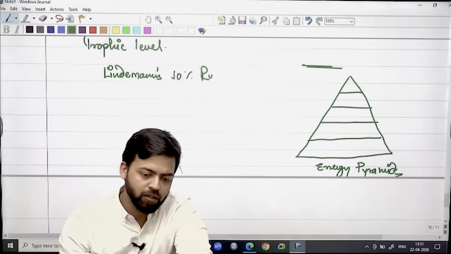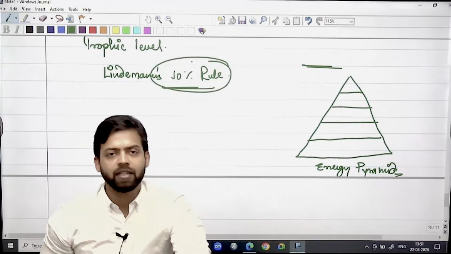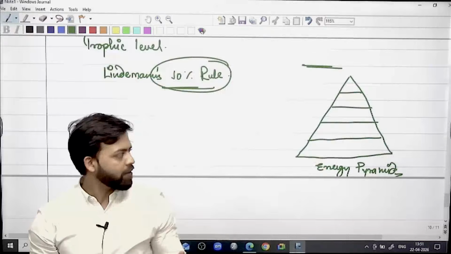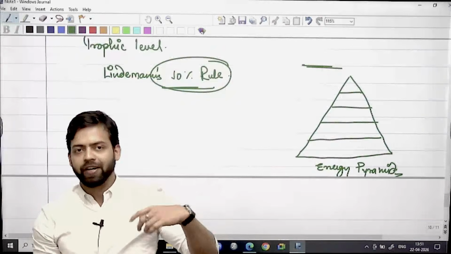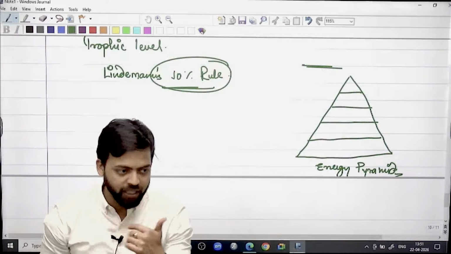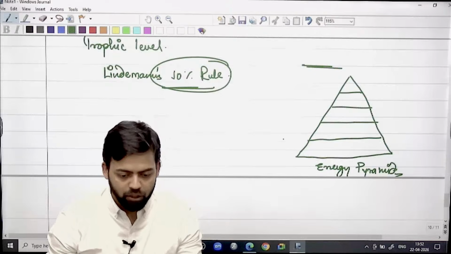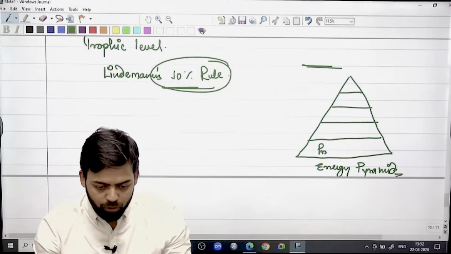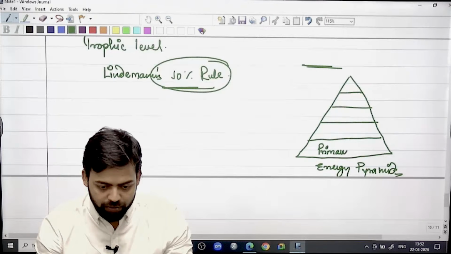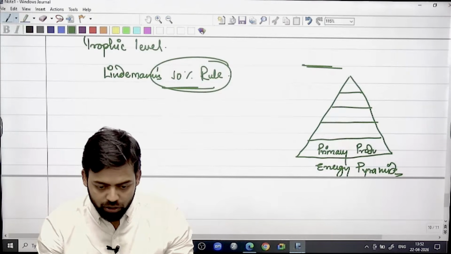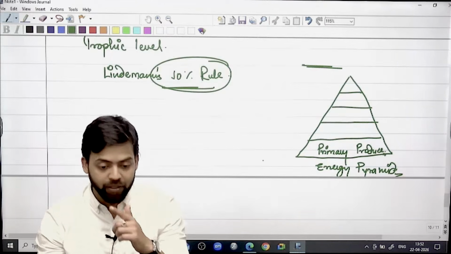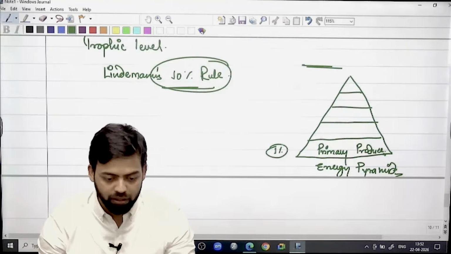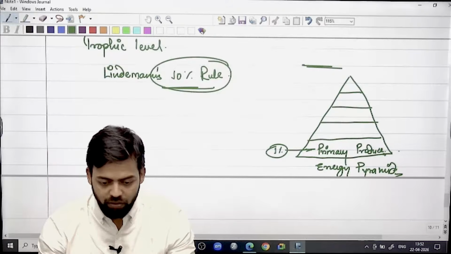The 10% rule, or Lindeman's law, is there. That is, only 10% of the energy goes from one level to another level. The rest 90% is lost because of heat and movement, right? So if insolation is coming, the primary producer, the autotroph species, consumes only 1% of the incoming solar radiation, and on this basis it produces food.